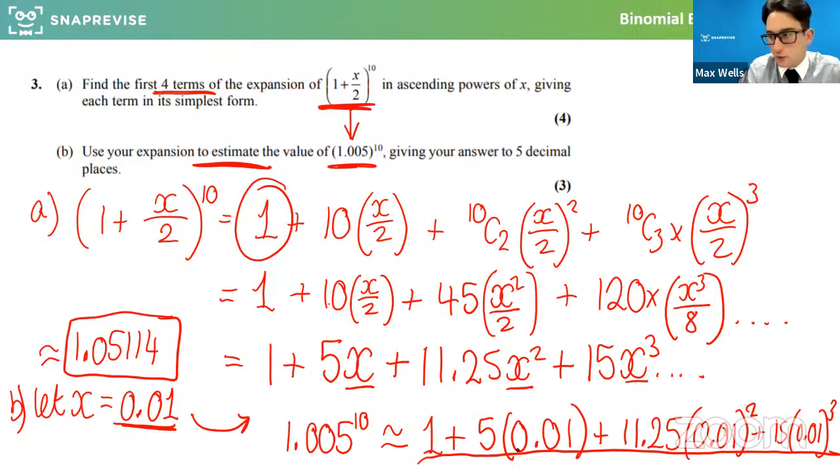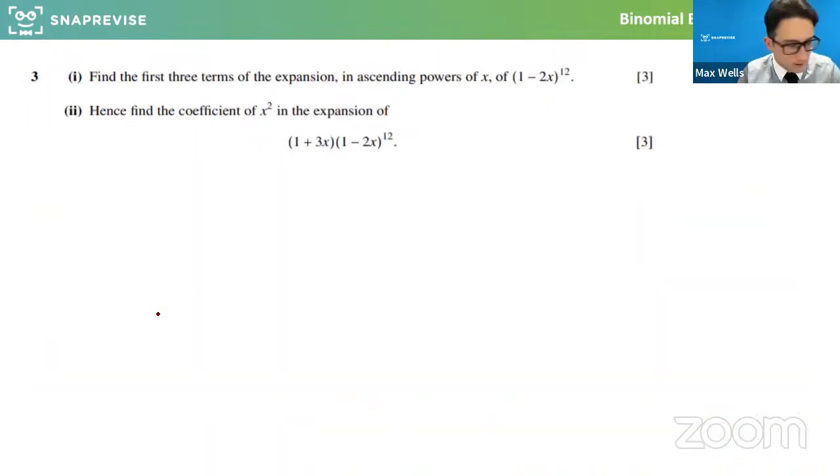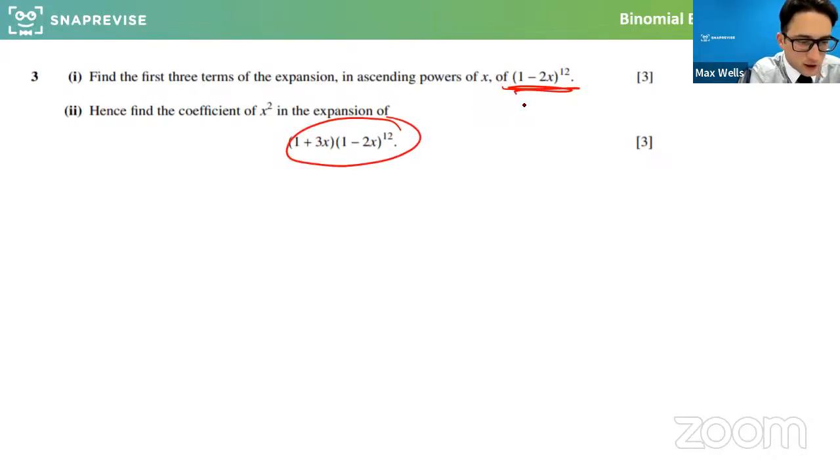And then you could actually work the real thing out as well. You could just do 1.005 to the 10 and see what actually is the answer. And it probably will be something very close to this number here. So that was hopefully really good. Right, I'm going to try and ambitiously just do one more similar sort of thing. This question here. So the first bit is actually asking us to do the bulk of the question.